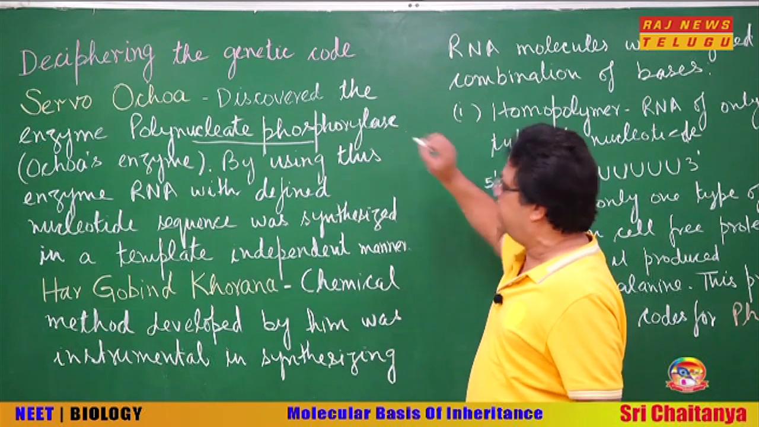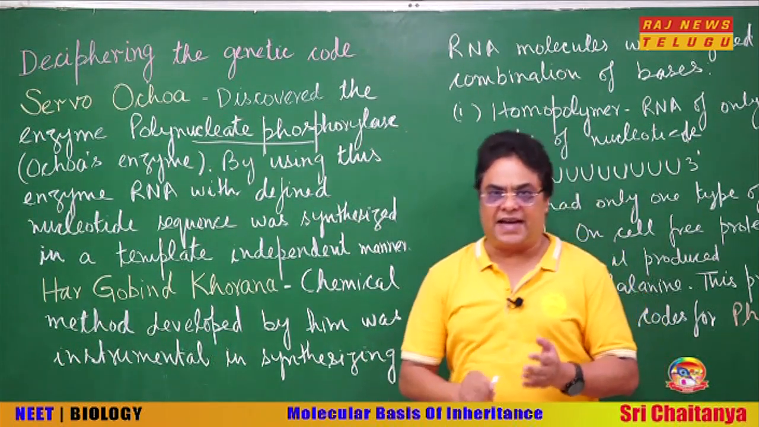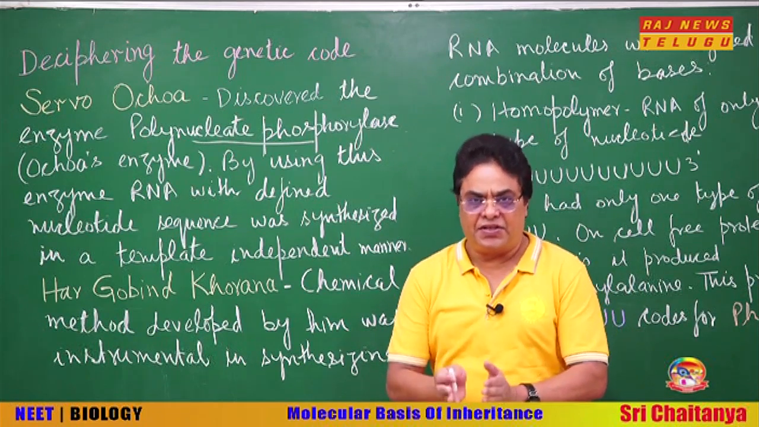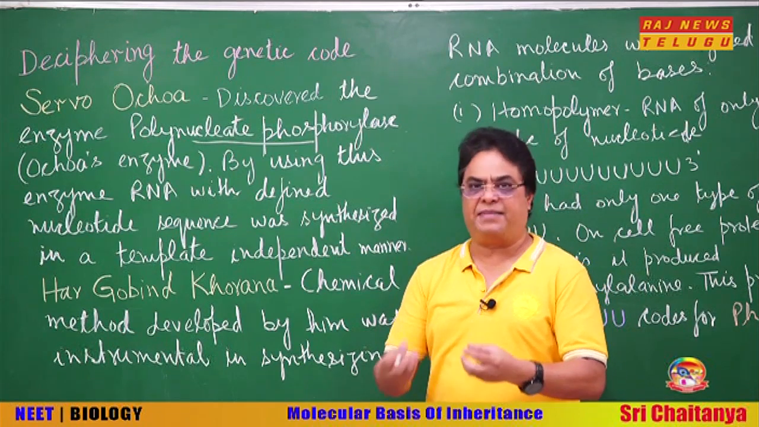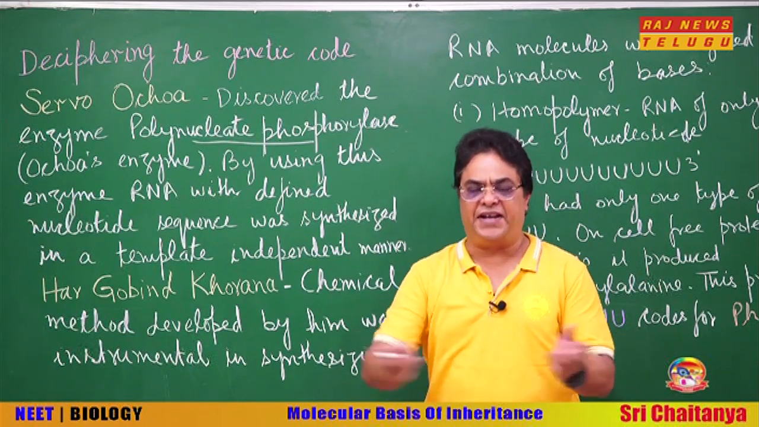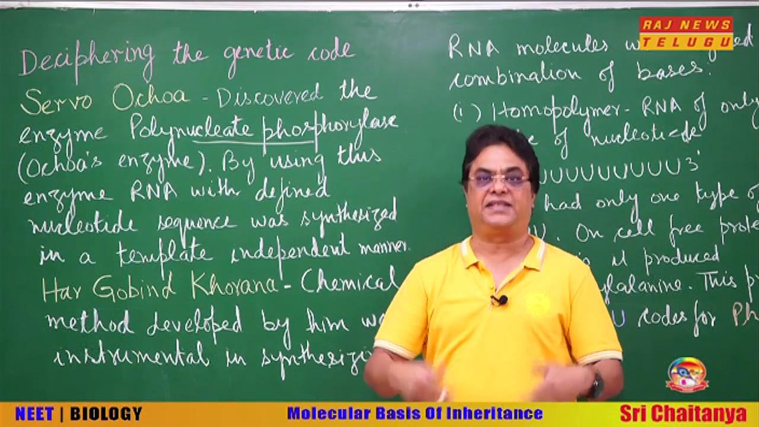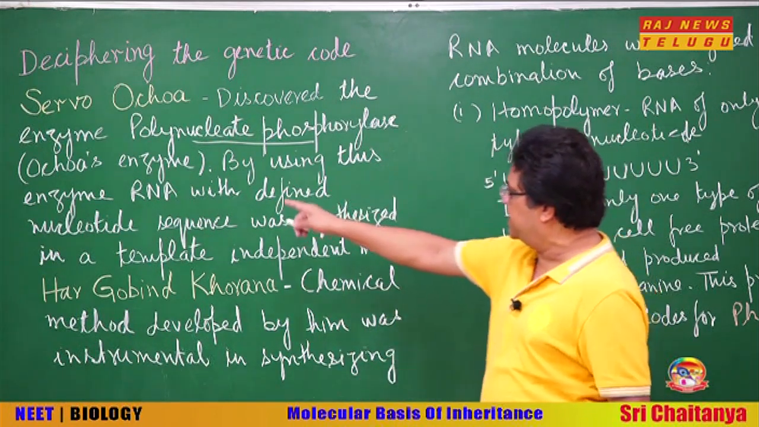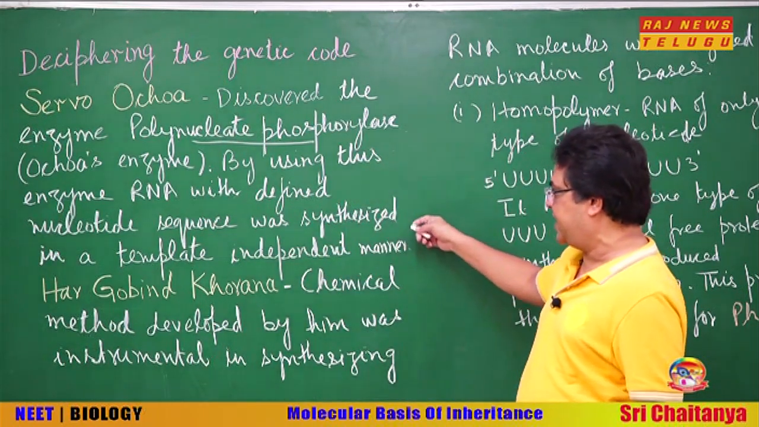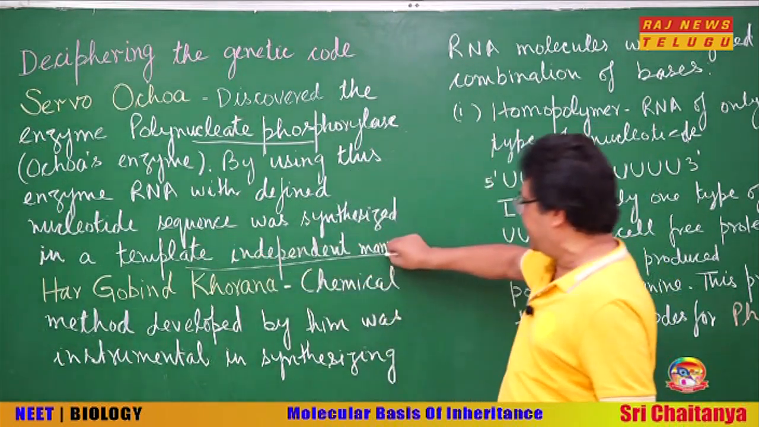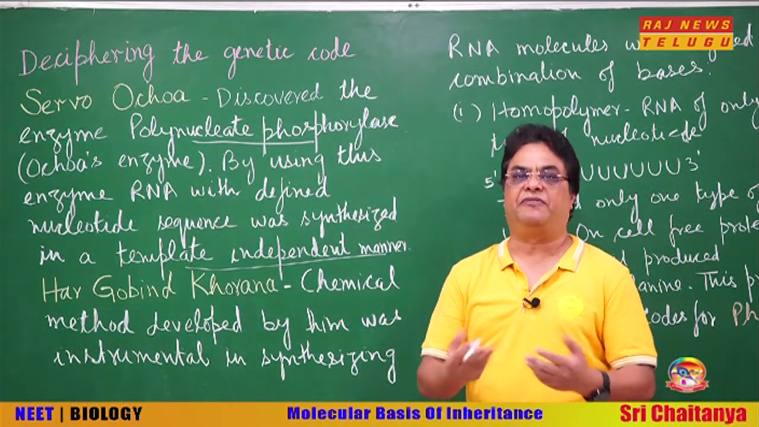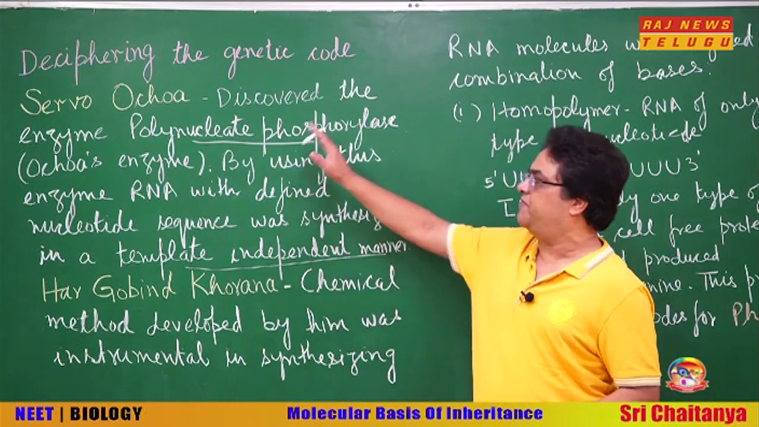Now what is the advantage of this enzyme? That this enzyme does not require a template. It does not require a template. So it means by using this enzyme, we can polymerize an RNA of defined nucleotide sequence, what we like, the desired nucleotide sequence. So by using this enzyme, RNA with defined nucleotide sequence was synthesized in a template independent manner. So we can synthesize an mRNA of our choice, our liking. So this was very instrumental.